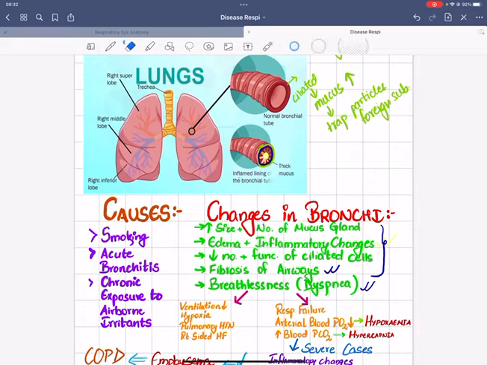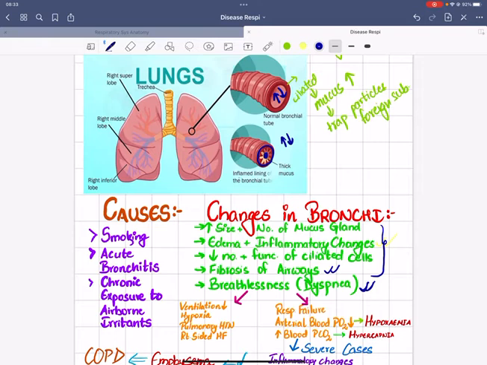We can easily see in the figure here that normally this is where the air goes in and comes out, right? And whenever the mucus size increases and there is fibrosis, edema and inflammation, the airway size actually decreases. Because of this, they cannot inhale and exhale as they used to before, but only a very small amount of air goes out or comes in. Due to this, they develop breathlessness, a very chronic condition in bronchitis, because of which different complications arise.